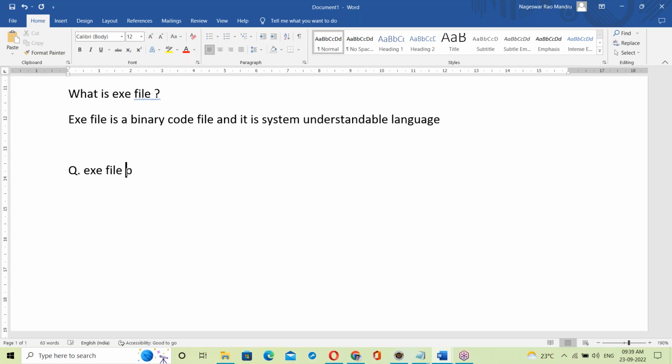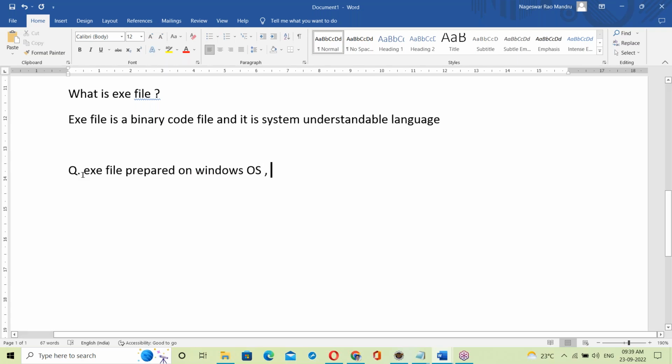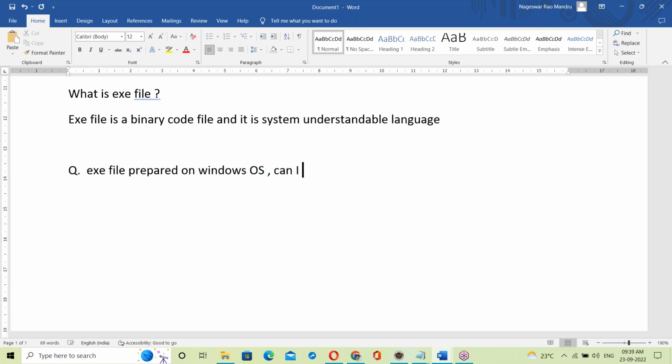An exe file prepared on Windows OS. For example here, an exe file prepared on Windows OS. Can I run it on Linux OS?